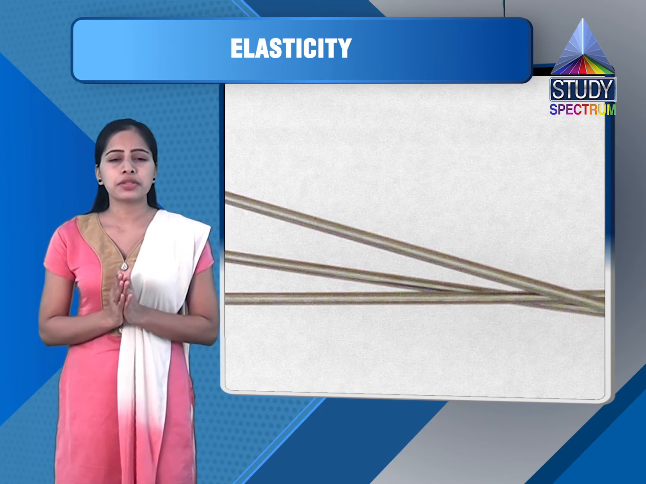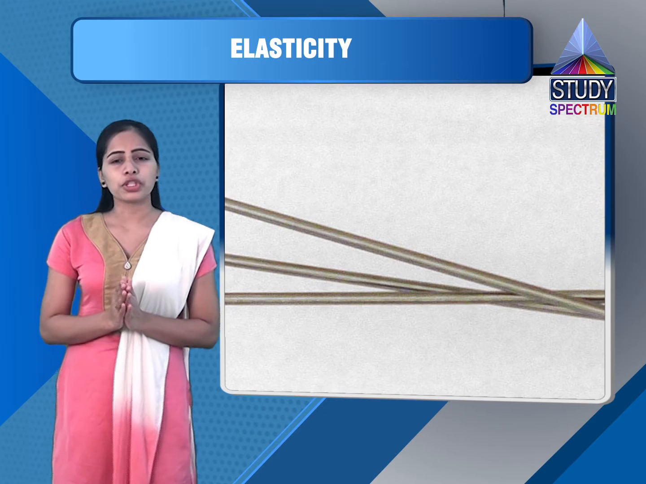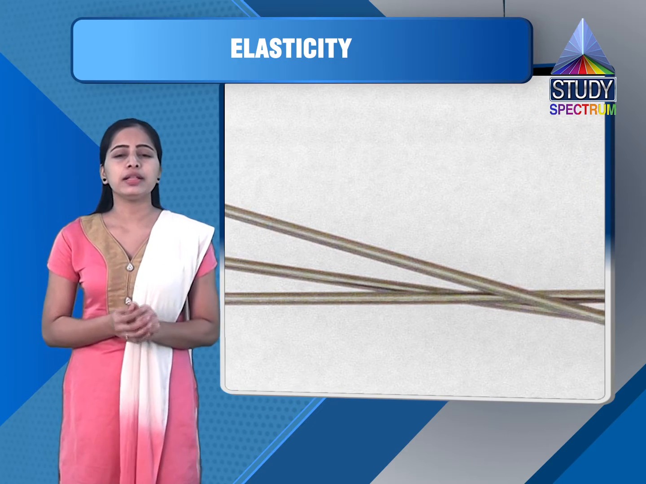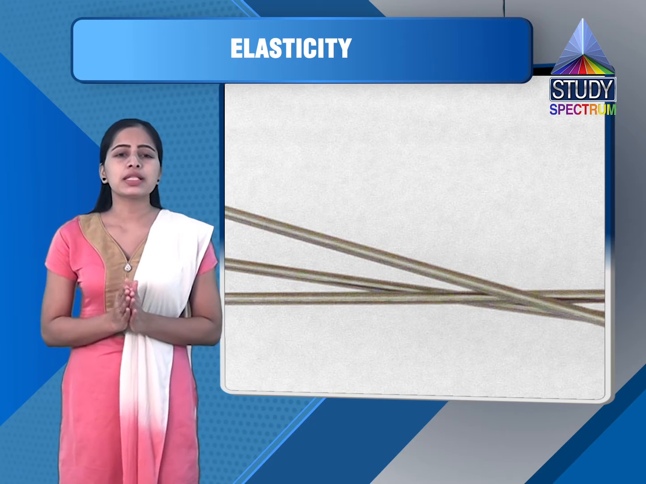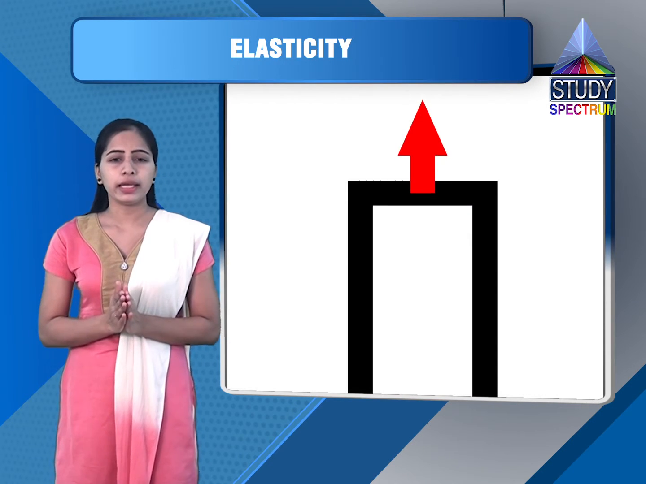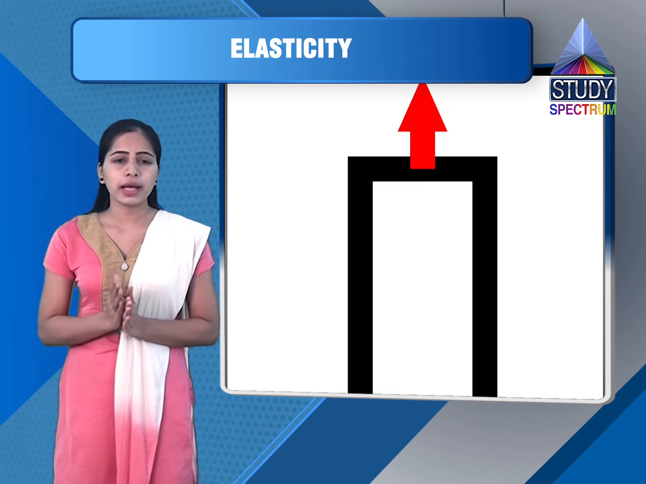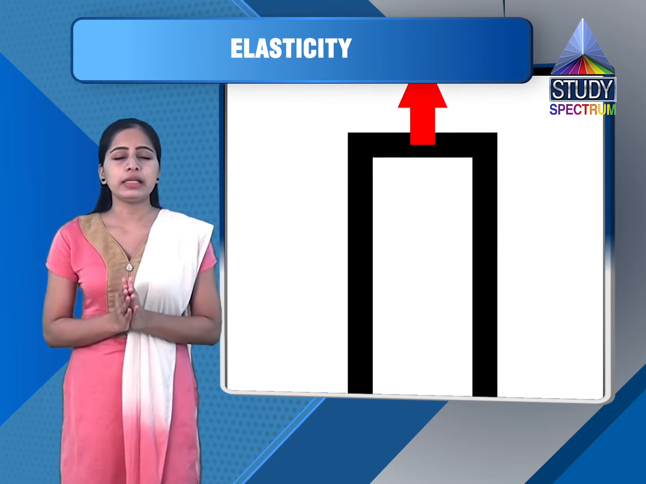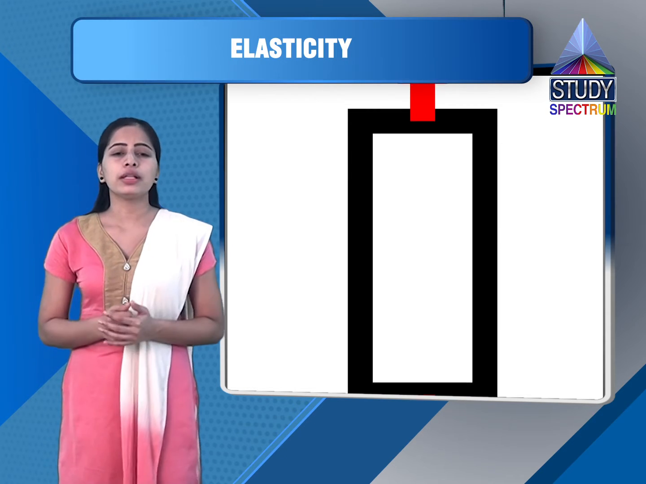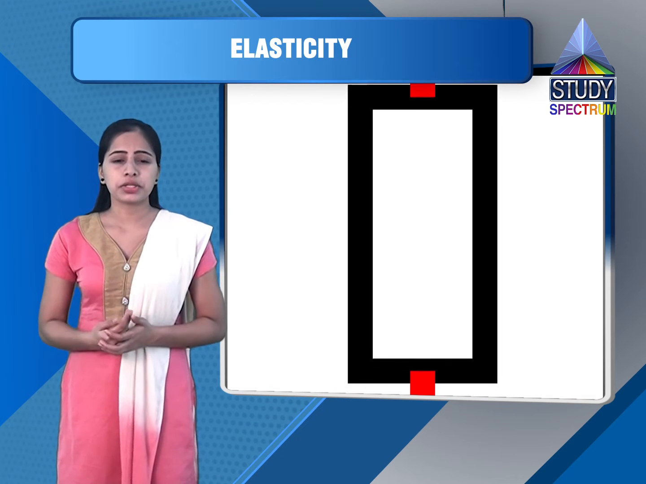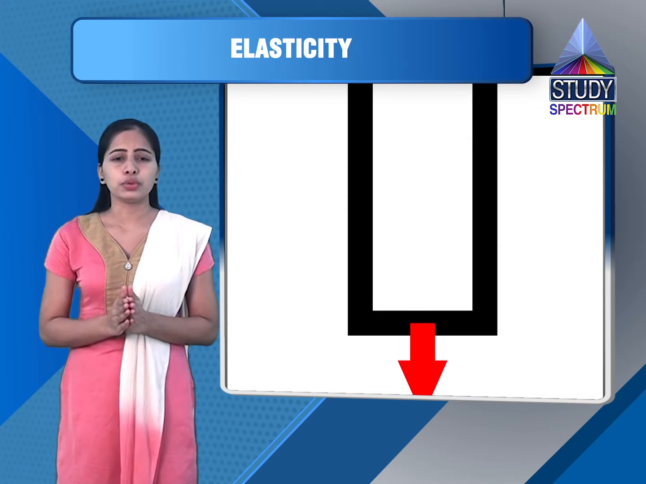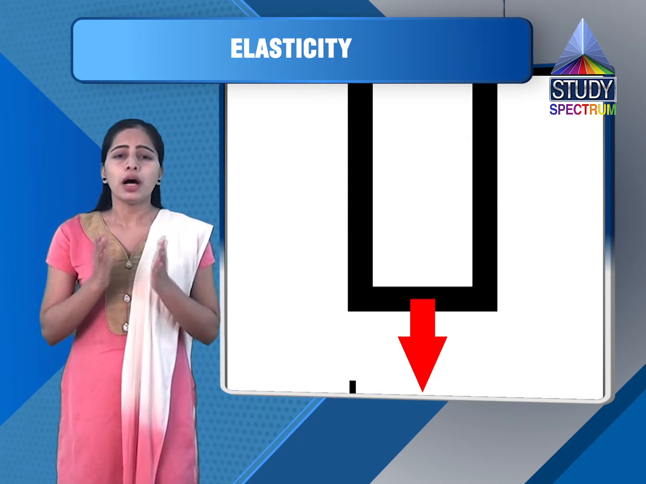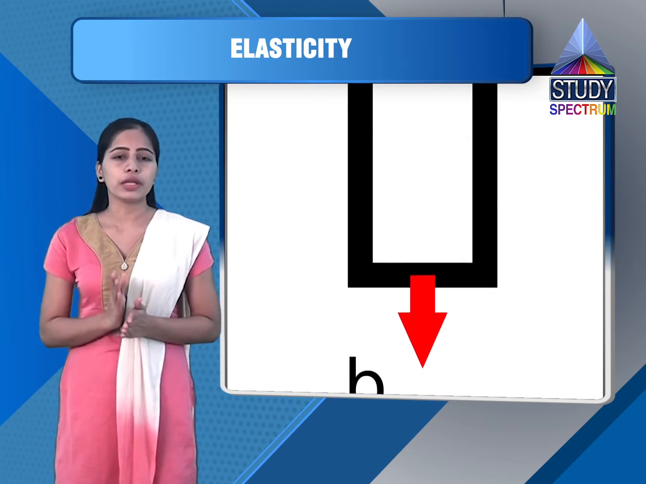Longitudinal strain is change in length upon original length as we defined earlier, so it is small l upon capital L, and the longitudinal stress will be applied force upon area. So we can write mg upon pi r square. Let us divide them. Young's modulus is equal to longitudinal stress upon longitudinal strain. So Y is equal to mg upon pi r square, upon small l upon capital L.